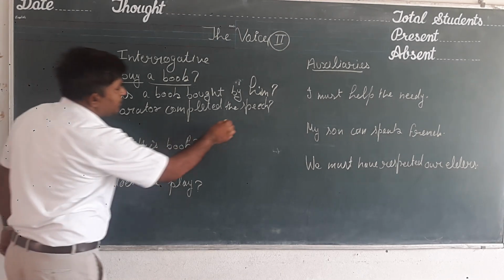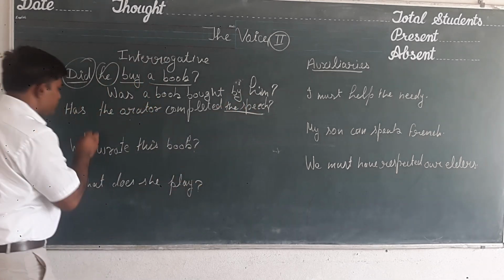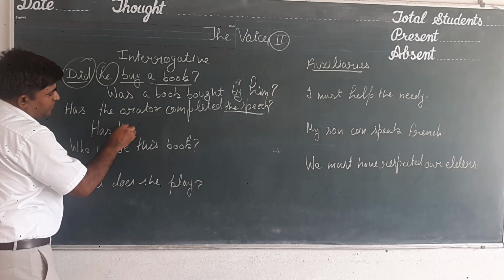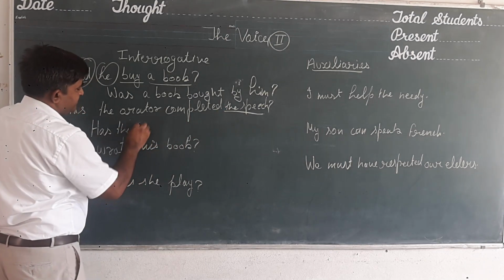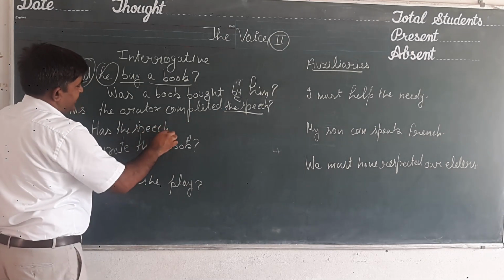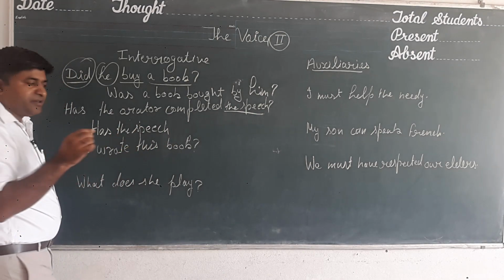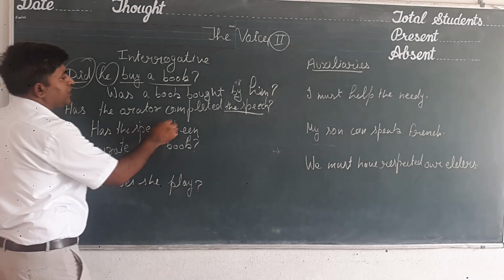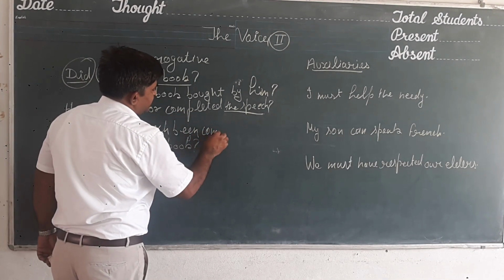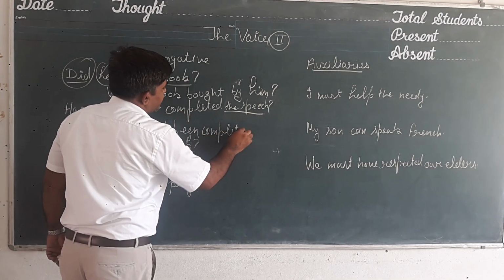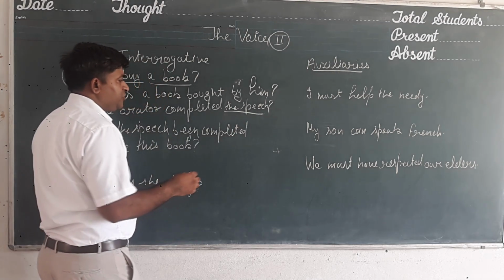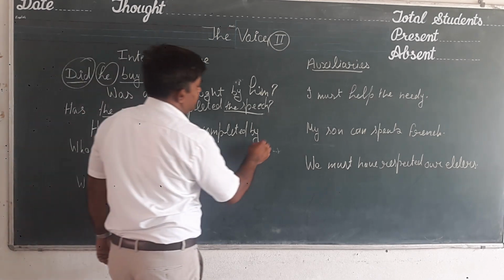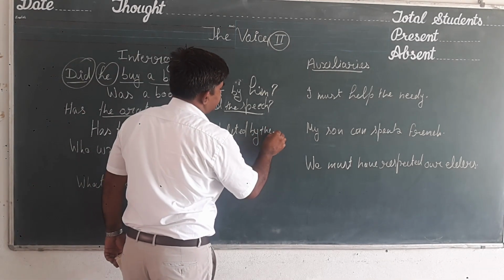The speech is in singular form, so we shall use has in the beginning, has, then the object as a subject, has the speech, then been, has the speech been, then completed, has the speech been completed, third form past participle, then the preposition by, completed by, then the orator, by the orator.